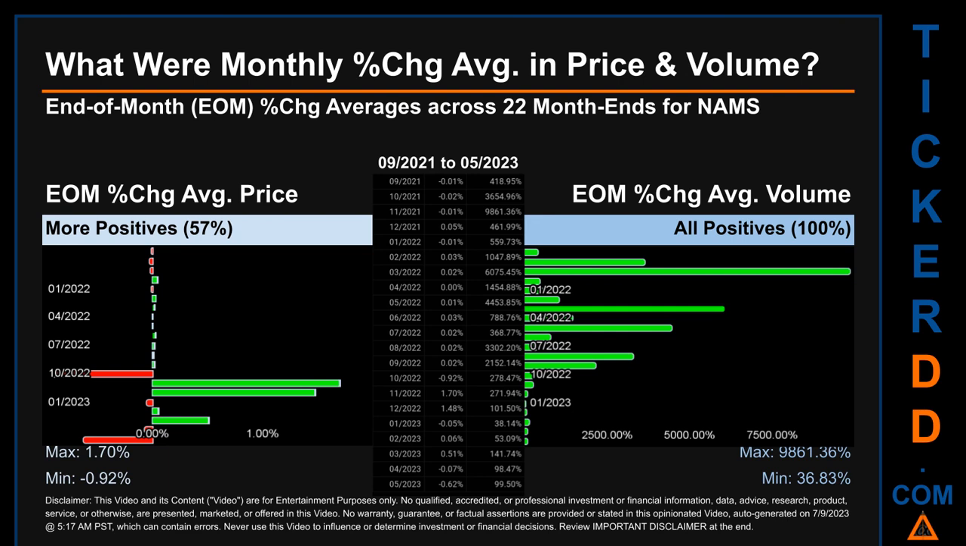Price saw an end-of-month max of 1.70% in average percentage change, along with a minimum of minus 0.92%. For volume, the maximum and the minimum monthly percentage change were respectively 9,861.36% and 36.83%.